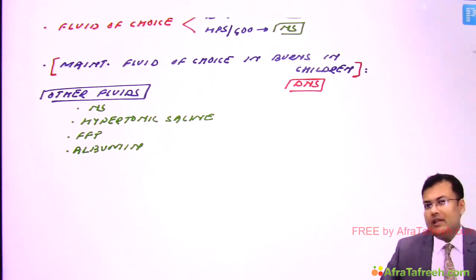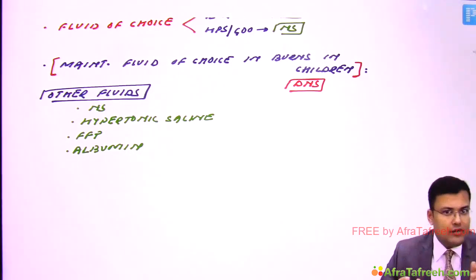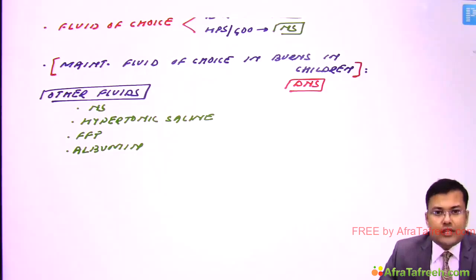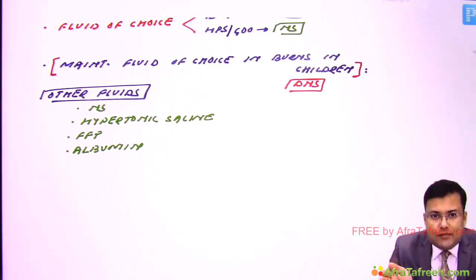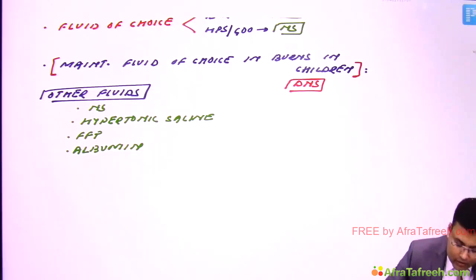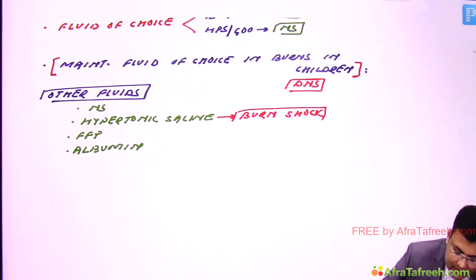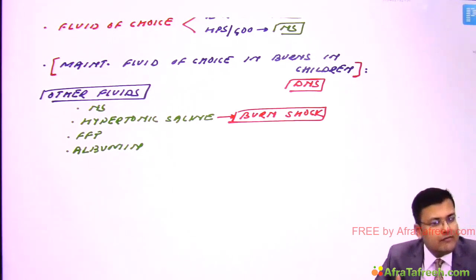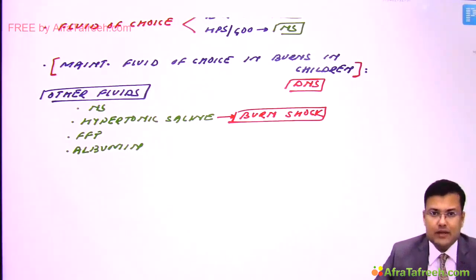So in this particular condition, which fluid do you have to give? After crystalloids, which fluid should be given? The fluids which have high oncotic pressure, so that these fluids are retained in the vascular compartment. So for burn shock, we give hypertonic saline. Why? Because hypertonic saline has high oncotic pressure, so it will be retained in the vascular compartment.